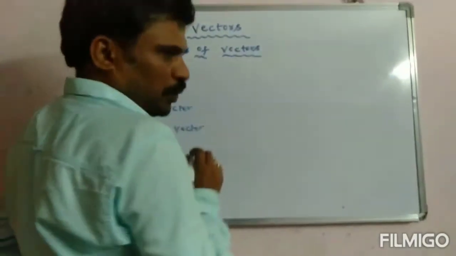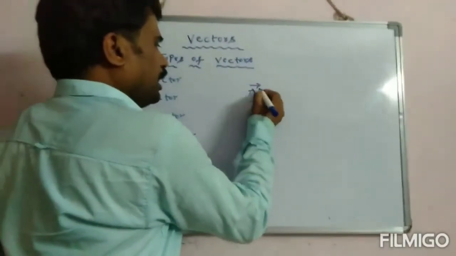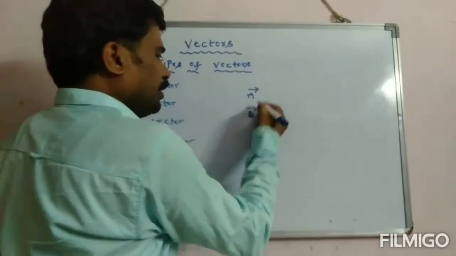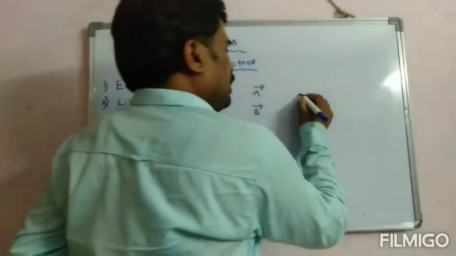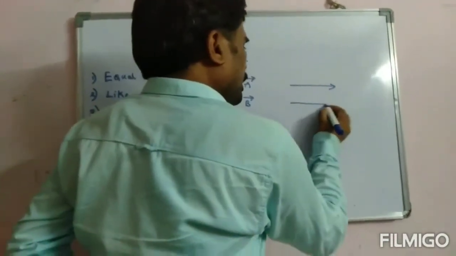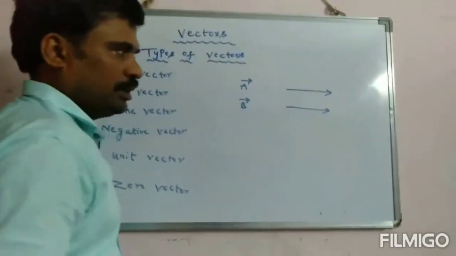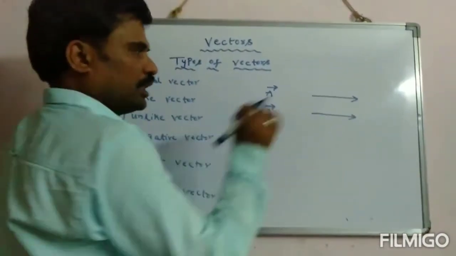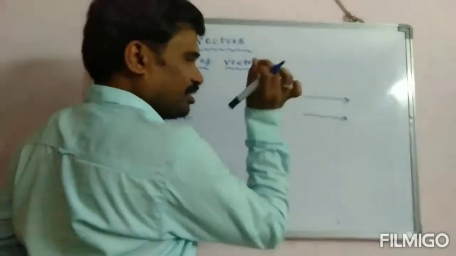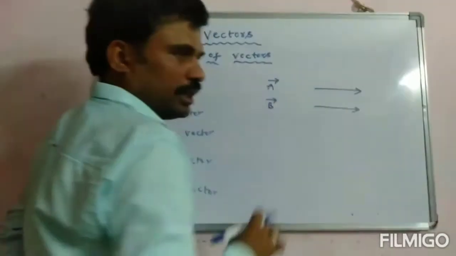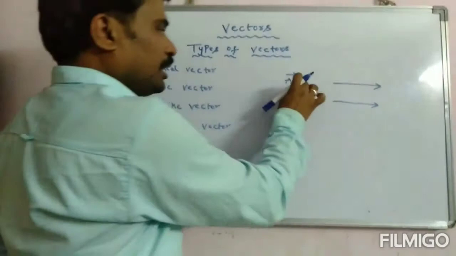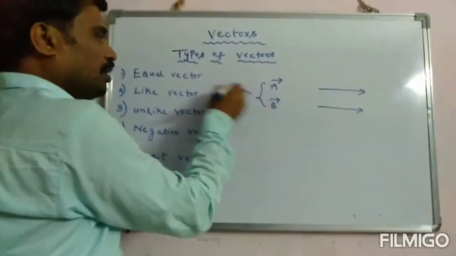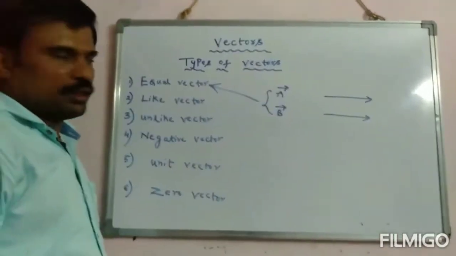Let us suppose I have two vectors A and B. If these two vectors have the same magnitude and same direction, that is, the length of the line segments are the same and they are acting in the same direction, then I can say these two vectors are equal vectors.